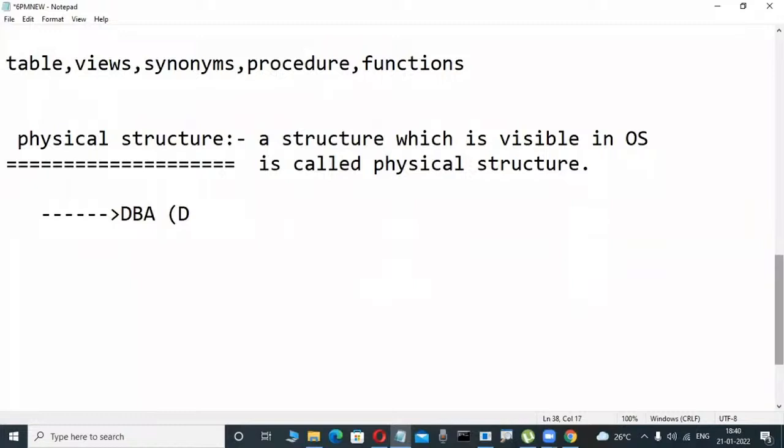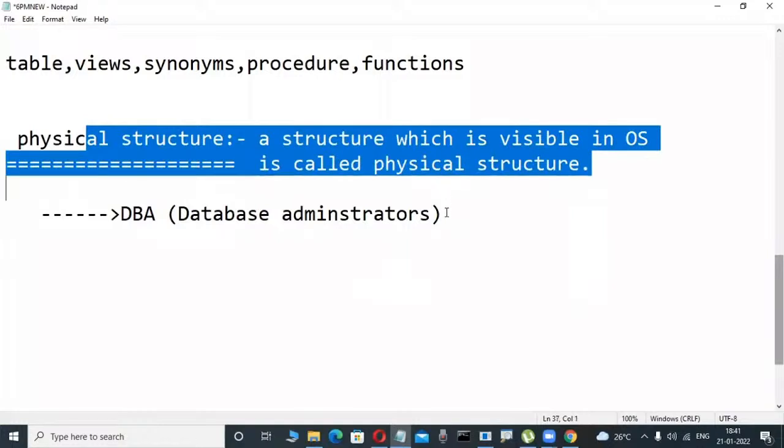Actually, on the project side, database administrators are a different type of persons in a database. DBA persons work only in the physical structure.